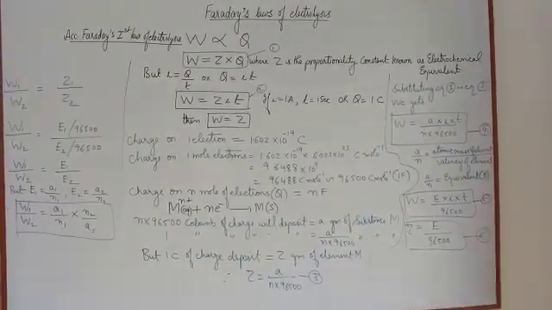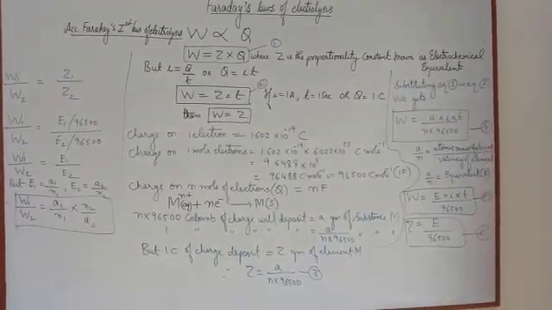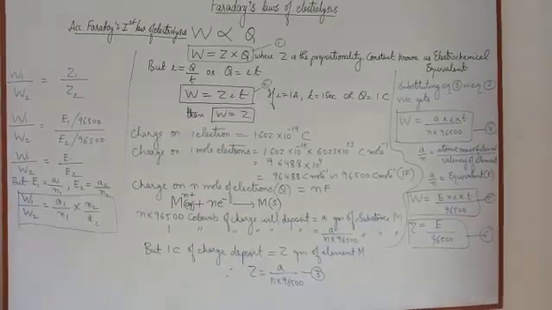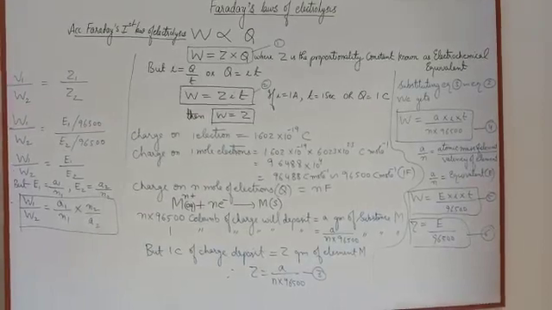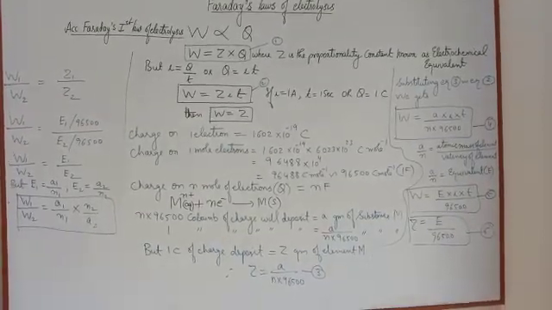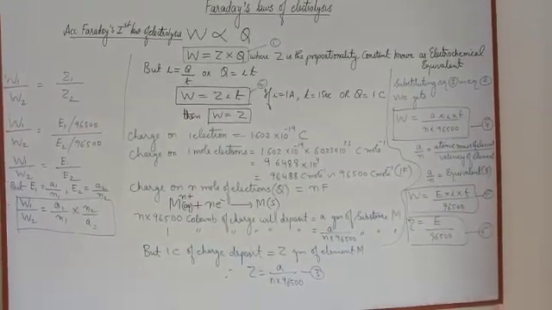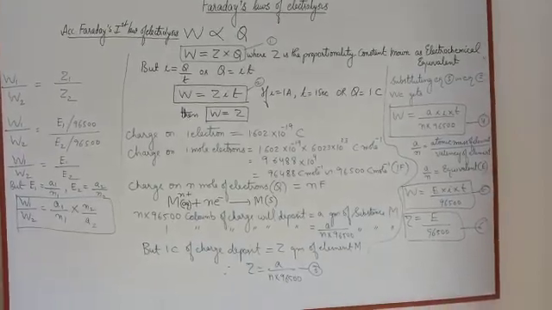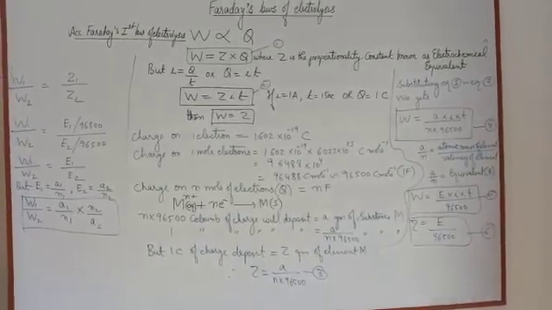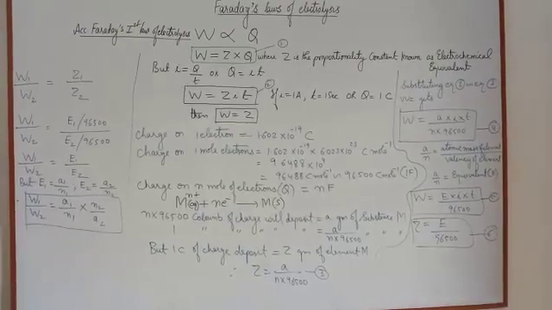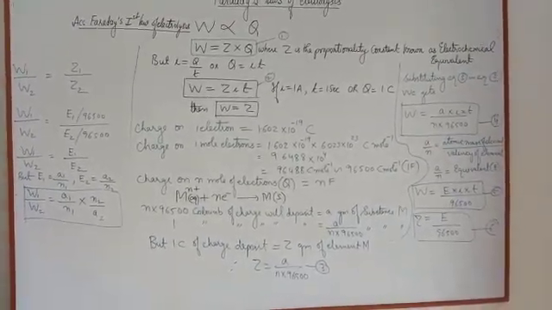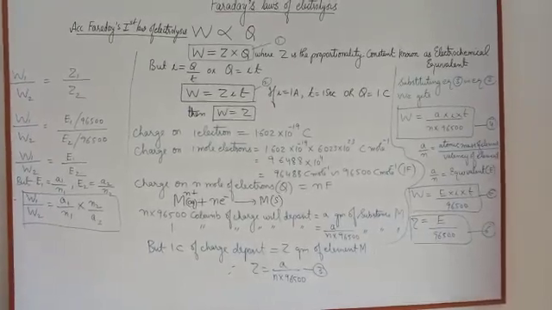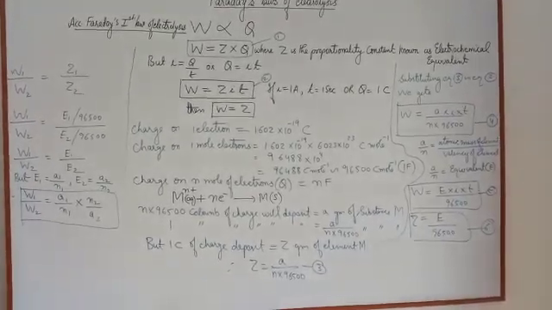Consider the following general reduction reaction: Mn+ plus n electrons gives M solid. Suppose the atomic mass of the element M is small a, and its valency, as well as the number of electrons gained by it, is equal to small n. Then the charge on one electron is 1.602 into 10 raised to the power minus 19 coulomb. Charge on 1 mole of electrons will be equal to 1.602 into 10 raised to the power minus 19 into 6.023 into 10 raised to the power 23.